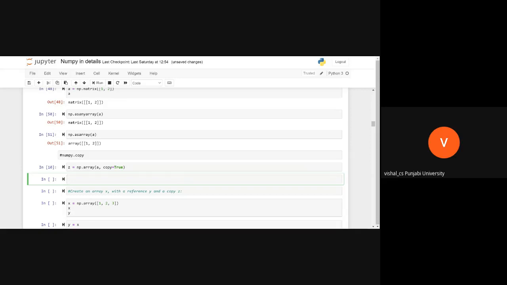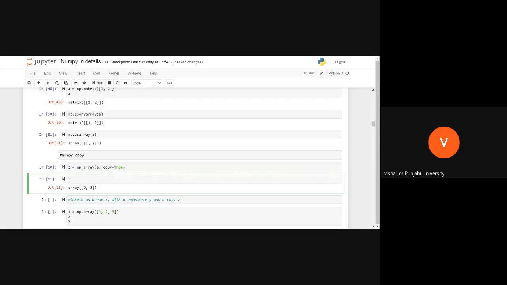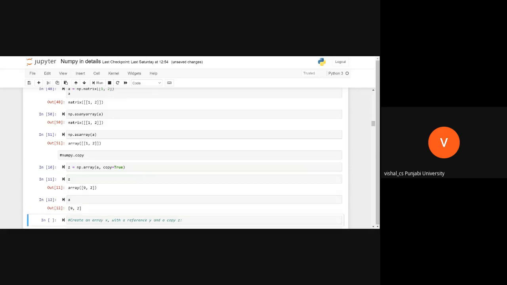So how can you check it out? This is a. I want to change this. Now I want to change this again. See, both a and z have the same contents.